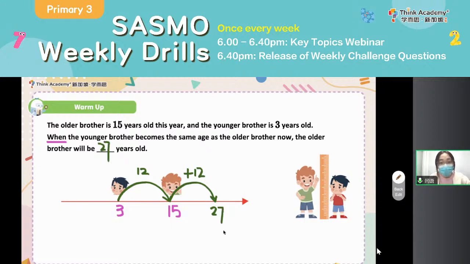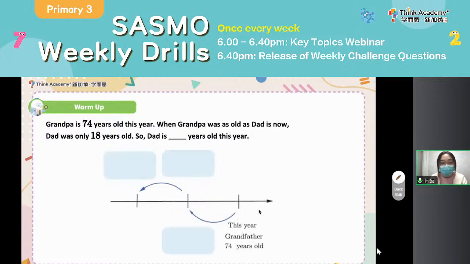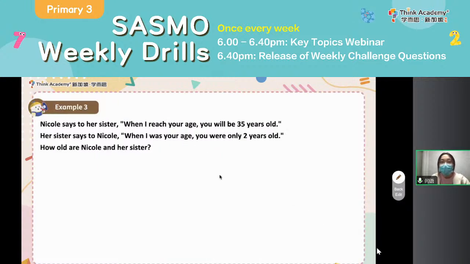Okay, I just want to show you a new method. That is here, we don't draw the model when it comes to the win-win type. Here, we draw the arrow. Okay, so for this one, maybe I just skip it. Later, I will share in our group. Okay, let's move on to example 3 first.